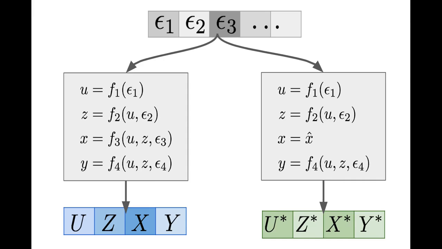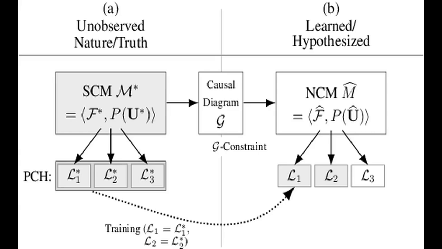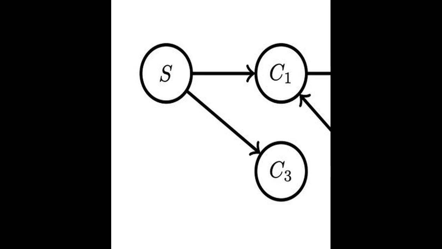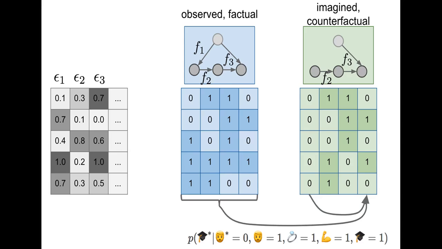Why does this matter? First, it helps us move from mere prediction to reliable decision-making. Knowing what might happen isn't enough. Leaders and researchers want to know why, and how to change things for the better. Causal TGNNs with counterfactual reasoning can inform policy, proactively prevent disasters, and personalize interventions. They help us avoid drawing the wrong conclusions from coincidence and allow for much safer virtual testing, where real-world trials might be dangerous, expensive, or unethical.